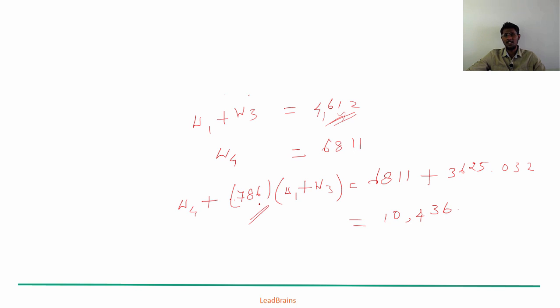We will explain this later, but 78.6% of 4612 is approximately 3625 points. We already know that wave 4 ended at 6811, and adding these points to the end of wave 4 gives a rough estimate or price target of wave 5 in cycle degree to be 10,436.